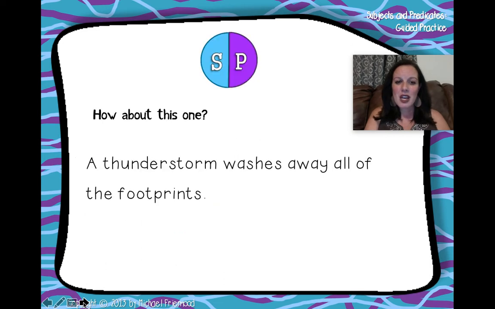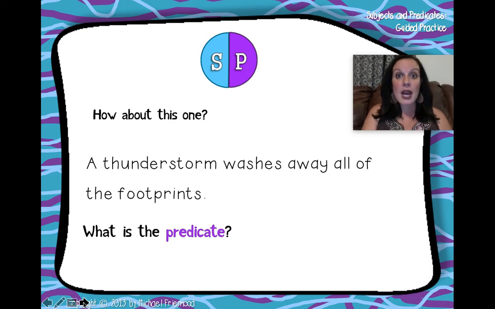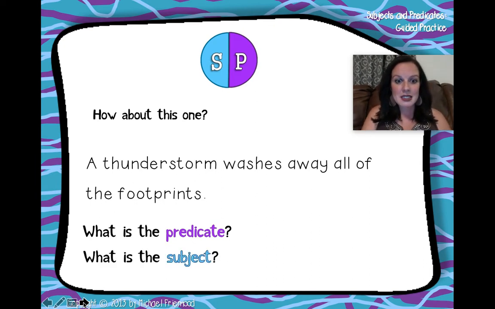How about this one? A thunderstorm washes away all of the footprints. A subject, it tells who or what? A predicate, it tells about the subject. In the sentence, a thunderstorm washes away all of the footprints, what is the predicate? Not the subject, the predicate. To find the predicate, I've got to find the verb. Ooh, I see it. Washes away all of the footprints.